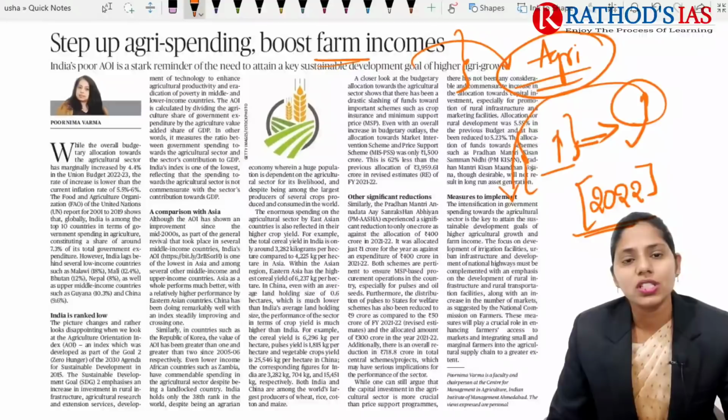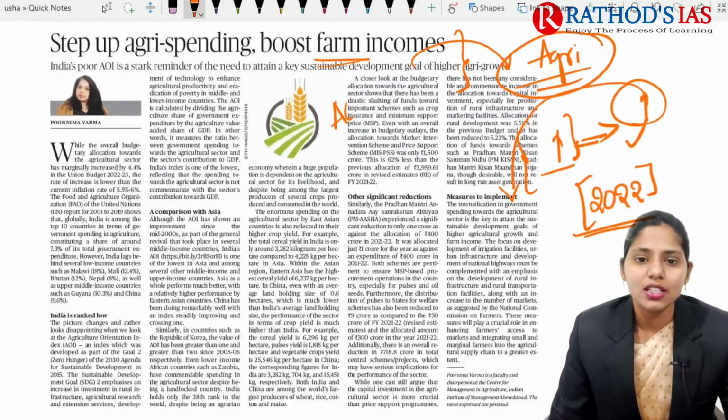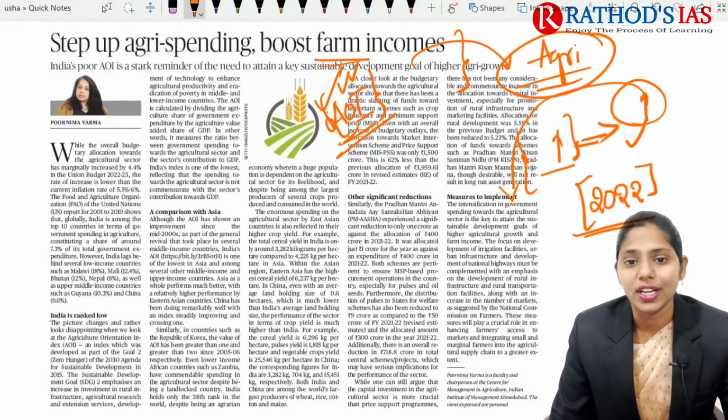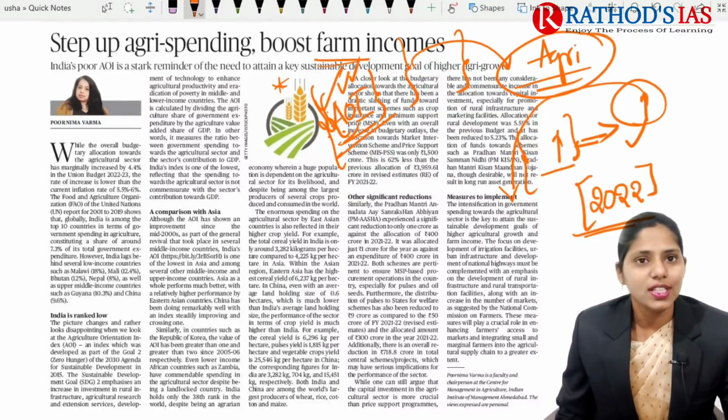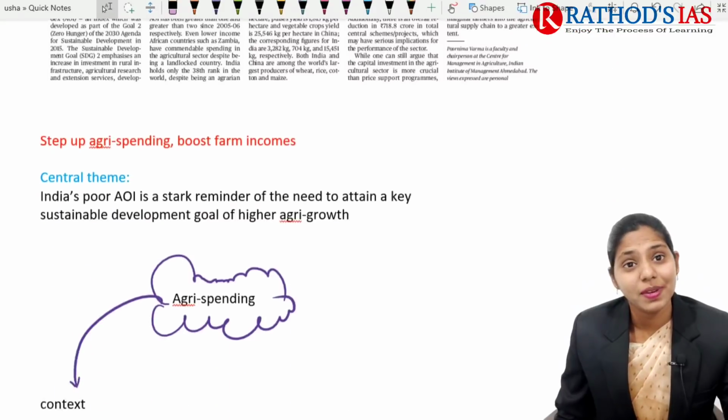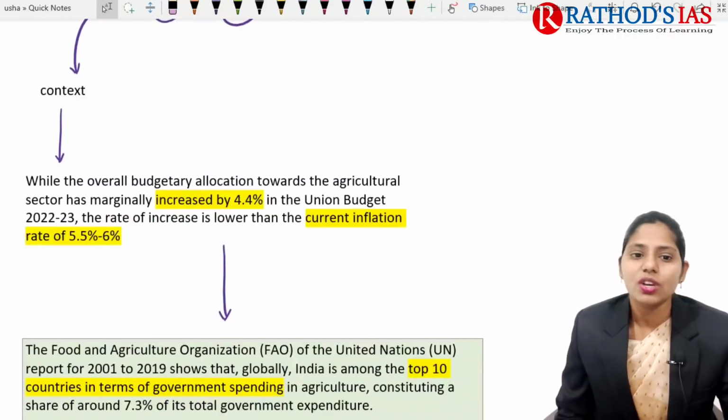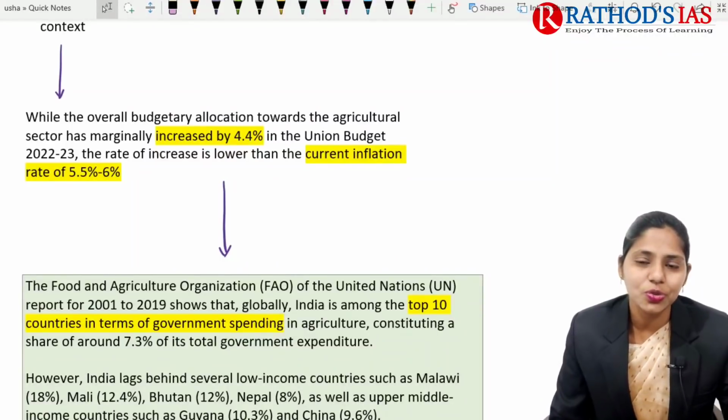Now let us see this topic in great detail. This topic mainly focuses on the AOI, that is, the Agriculture Orientation Index. Whenever you want to write any answer regarding agriculture and agriculture-related spending, please try to quote this index, the Agriculture Orientation Index. This will be very handy, and it will substantiate your argument as well. This topic is important from your economy section, which mainly comes in GS Paper 3. Now, if we talk about the context, why is it in the news?